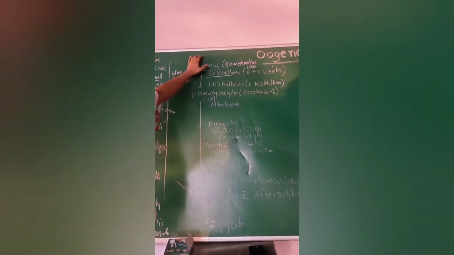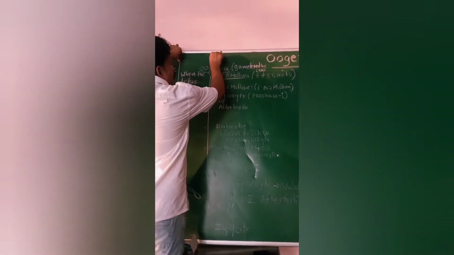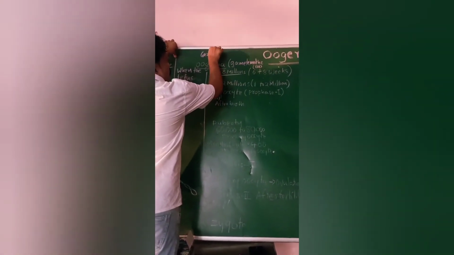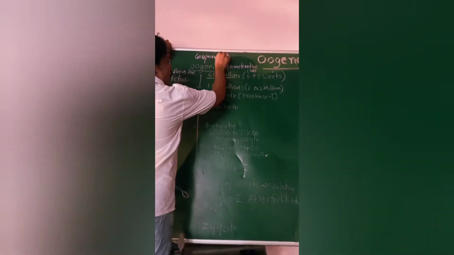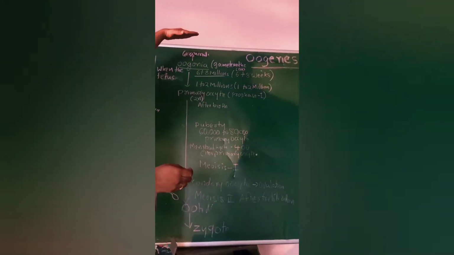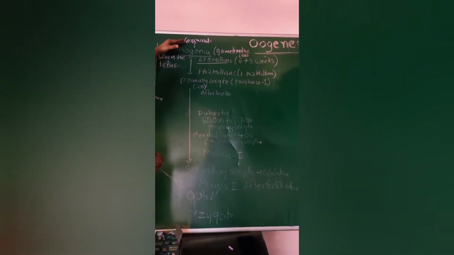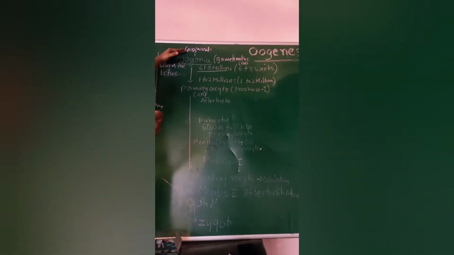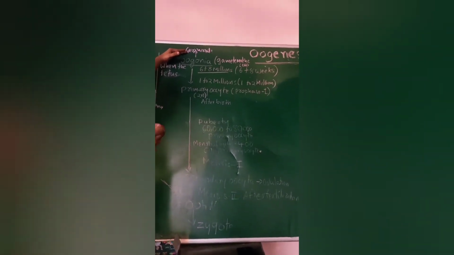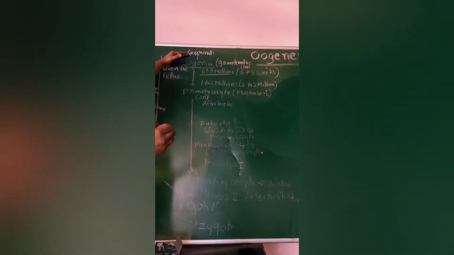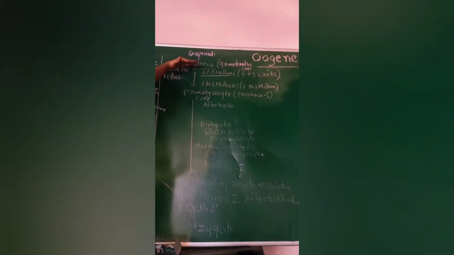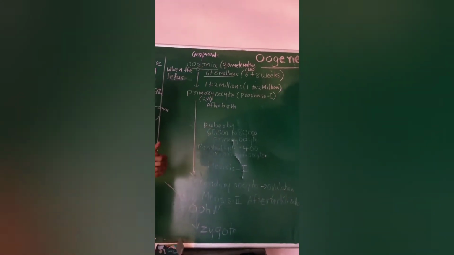Oogonia are developed from what? From the germinal epithelium. What is germinal epithelium? The outer covering layer of the ovary. The germinal epithelium folds and forms oogonia. In the fetus, within 1 to 2 months, 6 to 8 million oogonia are produced.